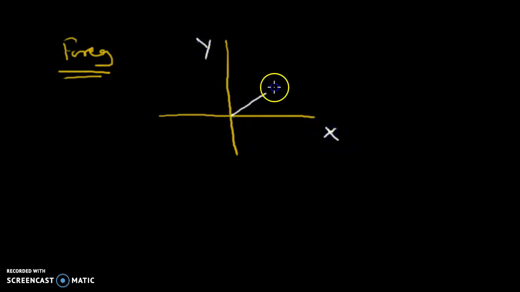So I say it is a vector A, and we represent vector A by the letter A, and above the letter A there is a small arrow which actually tells this is a vector quantity.